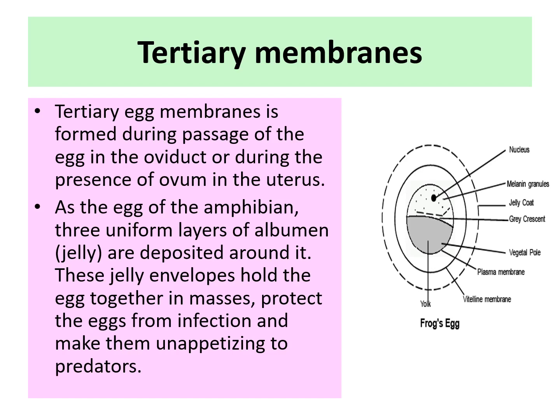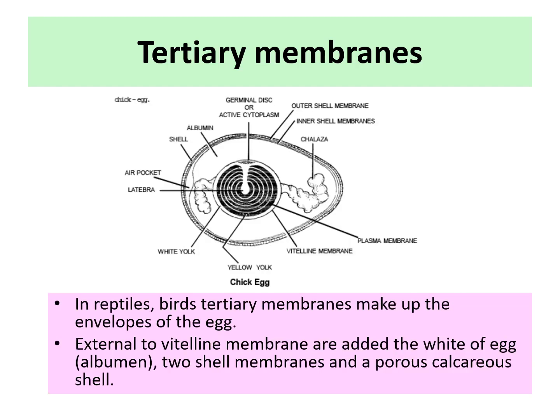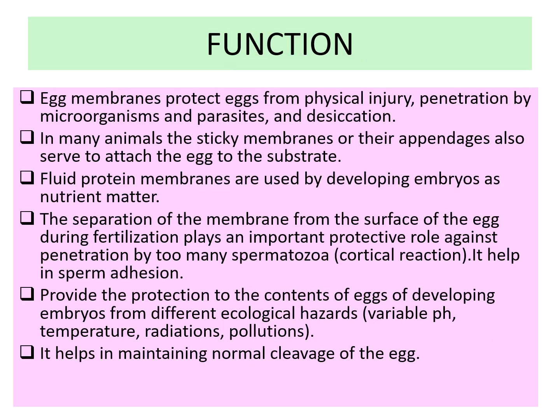it. These jelly envelopes hold the eggs together in masses, protect the eggs from infection and make them unappetizing to predators. So in this frog's eggs, you can see the outermost layer of jelly, which is the tertiary membrane. In reptiles and birds, tertiary membranes make up the envelope of the egg. External to the vitelline membrane are added the white of the egg, that is albumin, two shell membranes and a porous calcareous shell. So what are the functions?